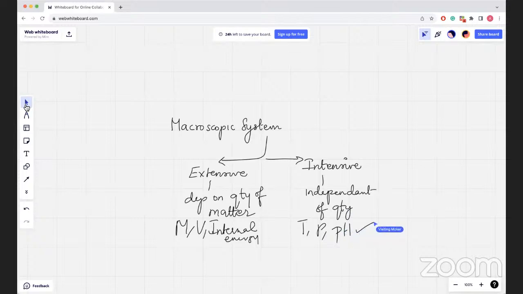Because pressure and temperature are intensive properties independent of the quantity of matter present in the system, they are frequently used as variables to describe the state of the system. It is of interest to know that an extensive property may become intensive by specifying unit amount of the substance. For example, mass and volume are extensive properties, but density and specific volume are intensive properties of the substance or system. Similarly, heat capacity is an extensive property, but specific heat is intensive. Right? In general, the ratio of two extensive properties is always an intensive property.